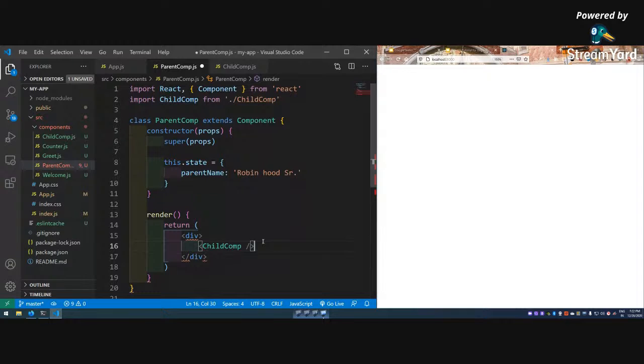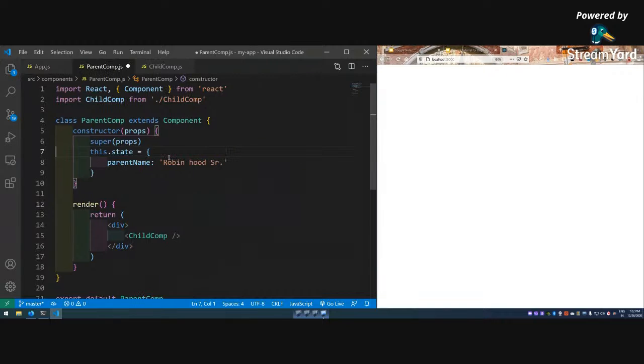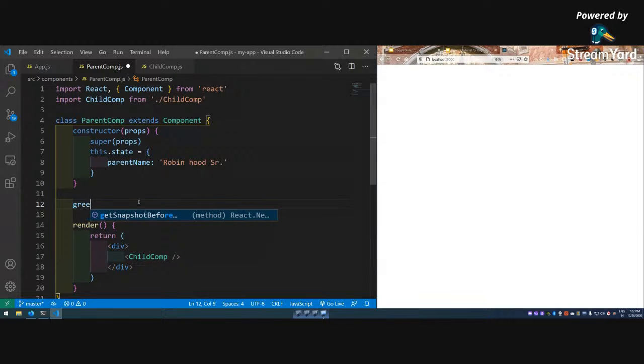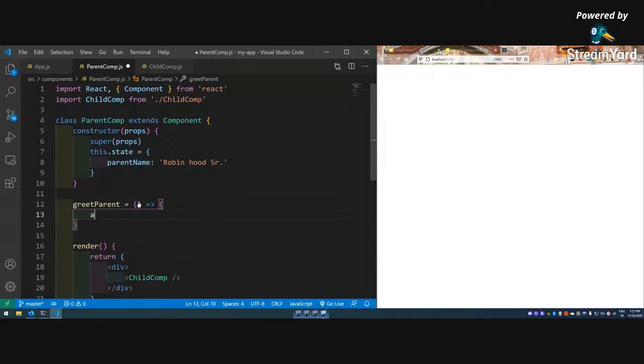Let me close it. Okay, Control B, so I have more space. So I have a function, actually, greetParent equal to, let me make it an arrow function so that we don't get that this issue, and on this issue alert,